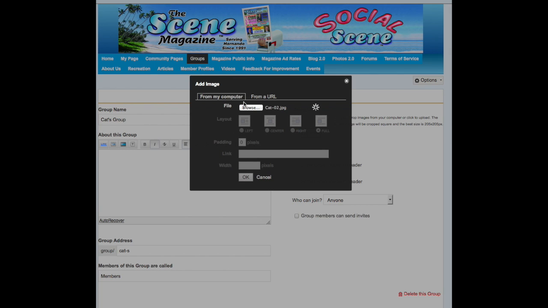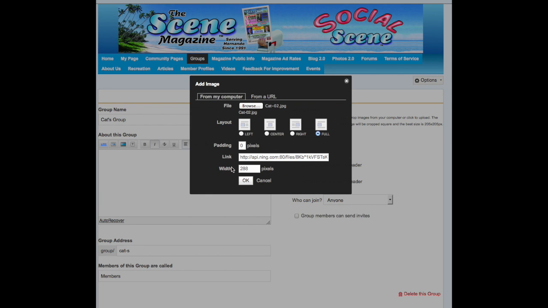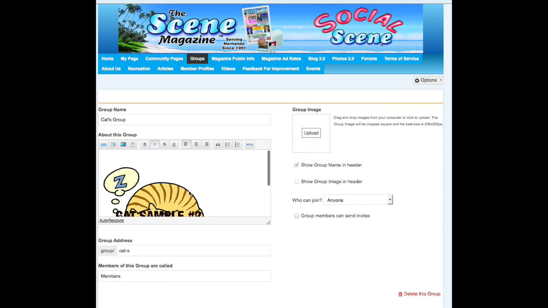Say OK. You've got to click on OK. This will tell you how big the picture is. So if you're having a problem, it could be because the picture might be too big. So right now we're going to put it on left, and I'll show you the difference between left and center it. Right now we'll say left. If you want to center it, you'll put it there, but let's say left. Say OK. So here it is here.